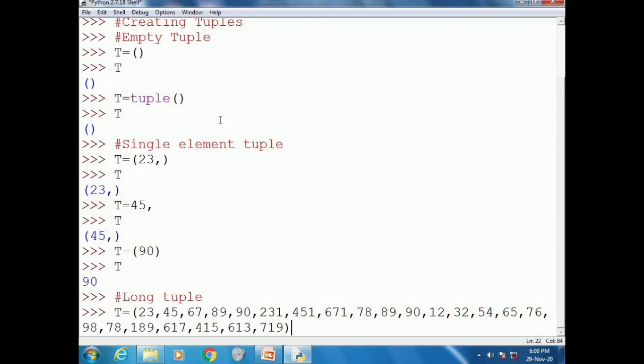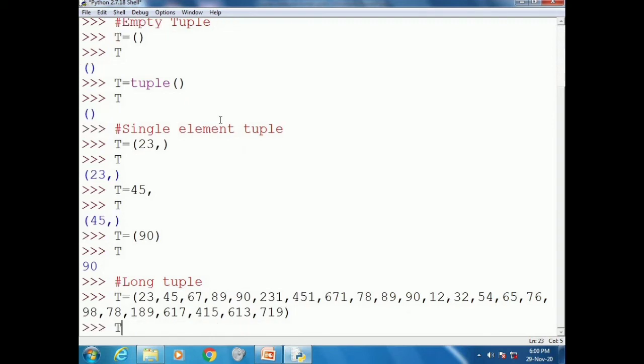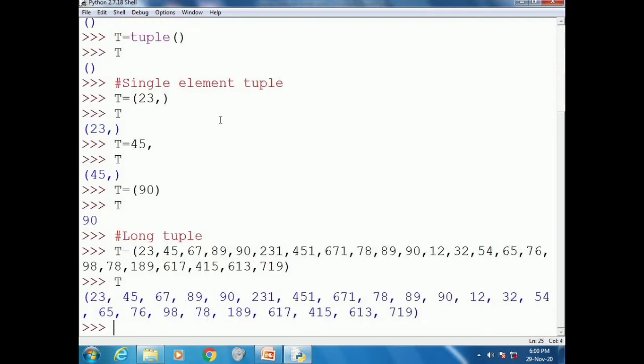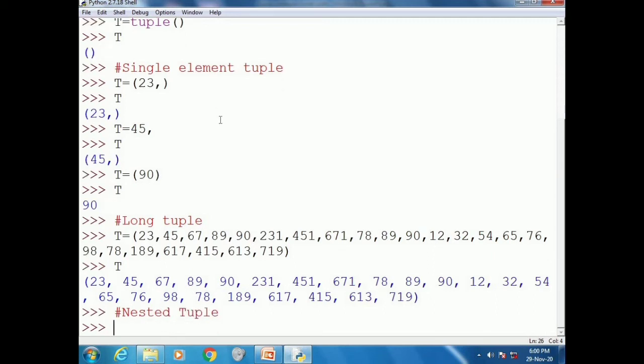To create a long tuple with many elements, we simply have to write all elements, split across several lines, and the opening and closing parentheses will appear just in the beginning and end of the tuple.